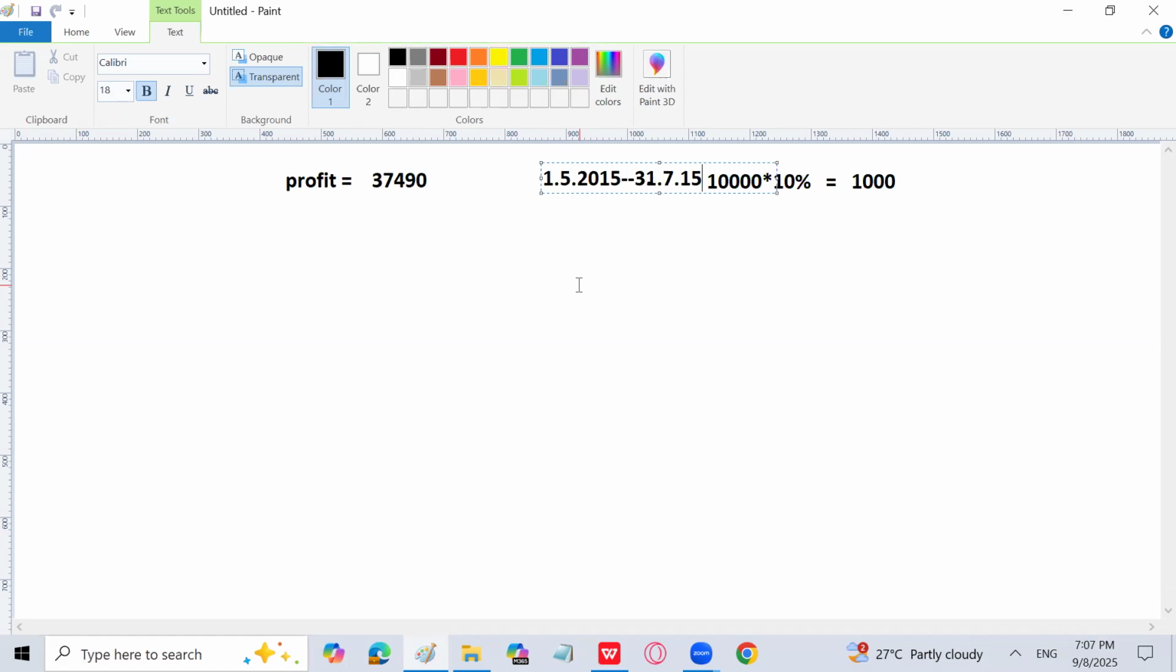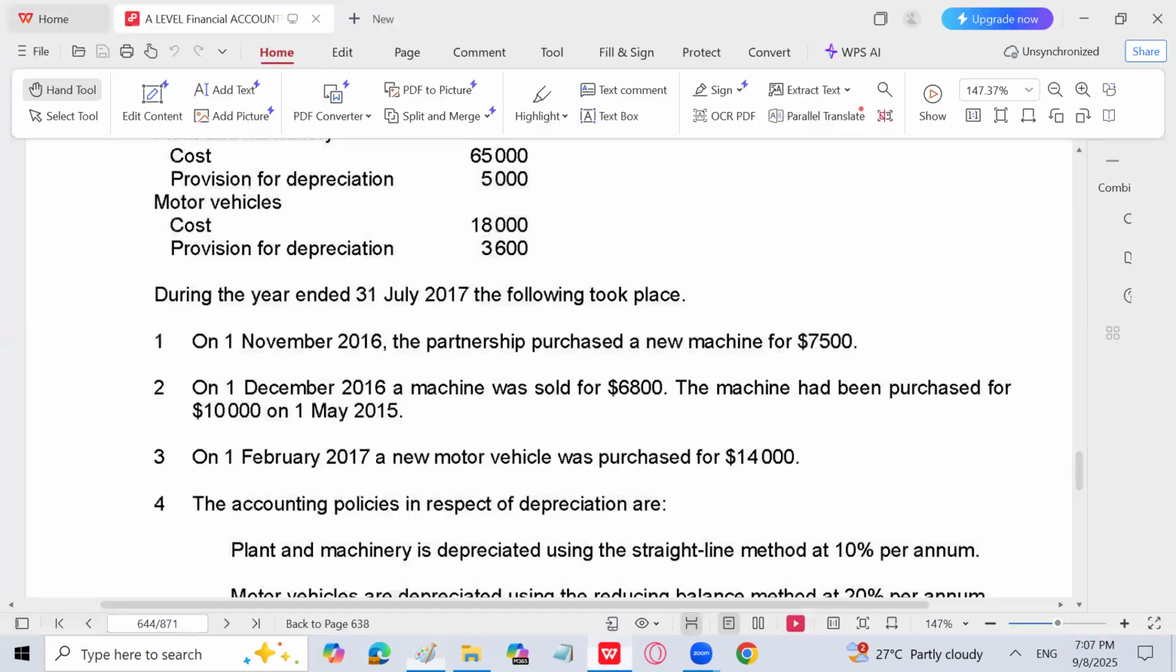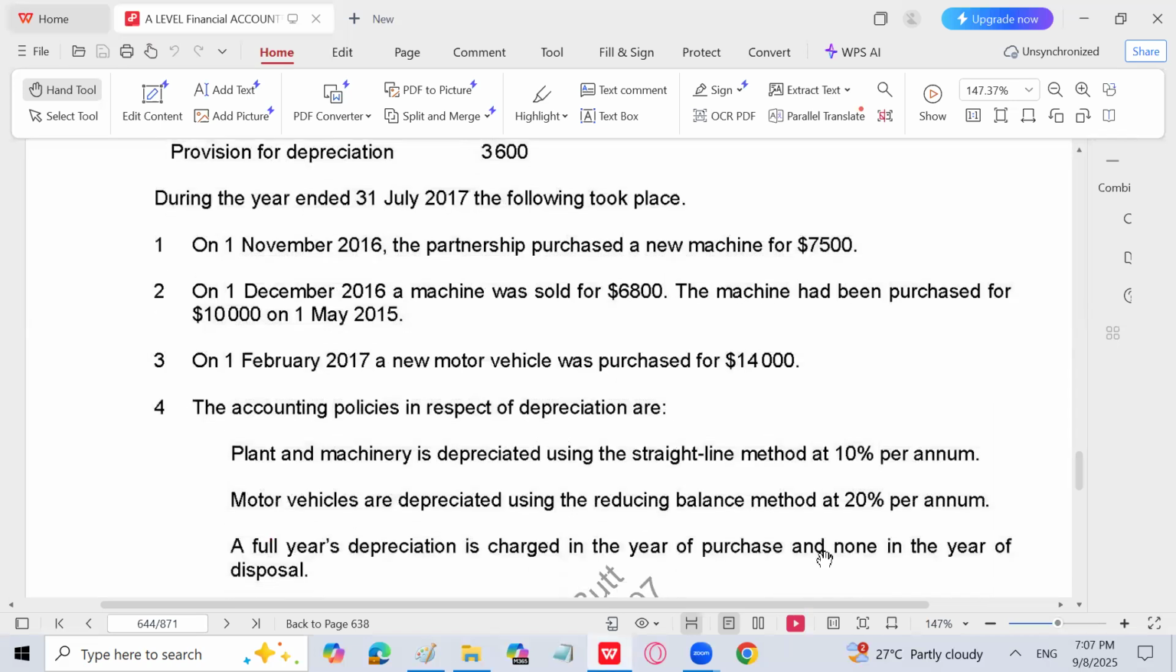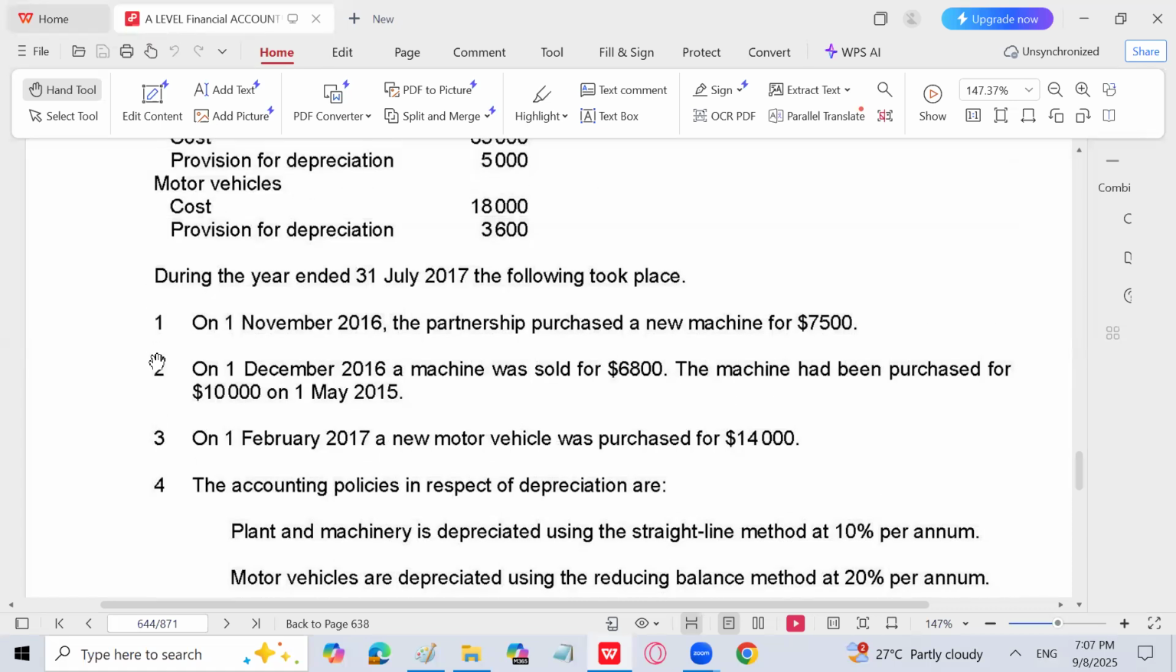5, 6, 7. Even you have used the asset for 3 months, but you will calculate depreciation for the whole year. Why, sir? There is a reason. Because the straight line method is used and we are going for the annual basis. Full year depreciation is charged in the year of purchase and none in the year of disposal. So we are done with that. That even we have purchased it on 1st May and we have used only for 3 months, we will calculate depreciation for the whole year.